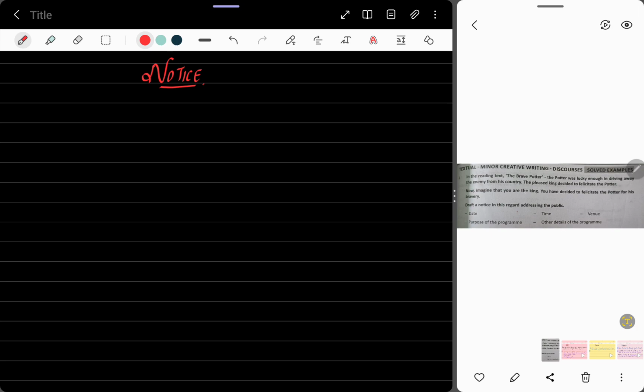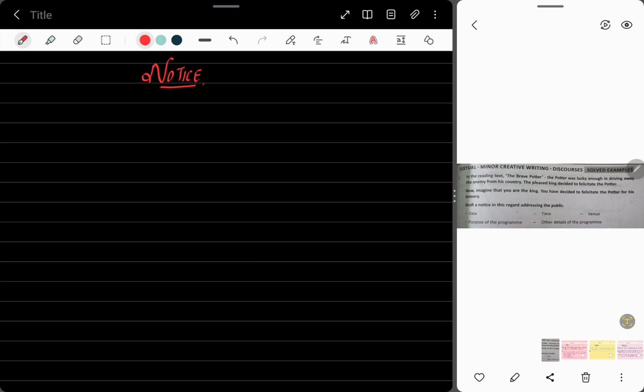In the reading text, the potter was lucky enough in driving away the enemy from his country. The pleased king decided to felicitate the potter. Now imagine that you are the king. You have decided to felicitate the potter for his bravery. Draft a notice in this regard addressing the people.